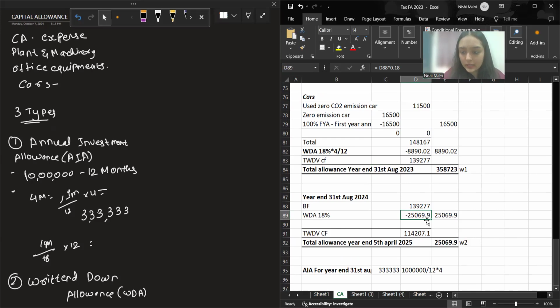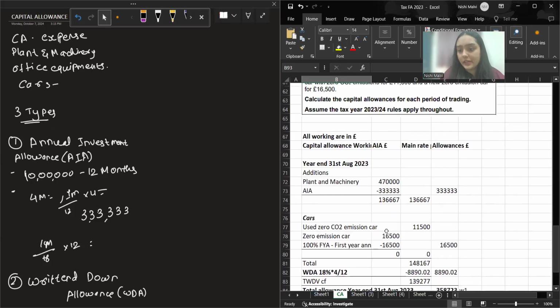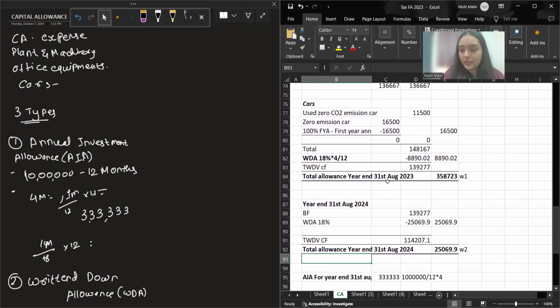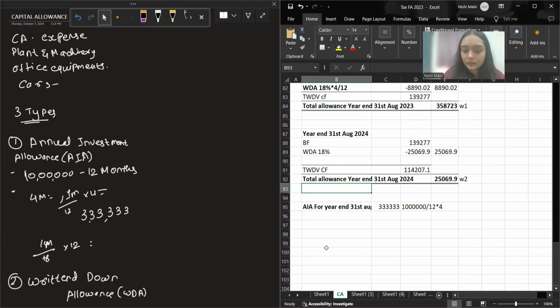You will get this directly for the 12 months, and this will be your allowance for the next year, 2024. As per the question, for each period of trading, yes, we got it for this one and for this one. And the AIA is also clear. I hope till now it's clear.